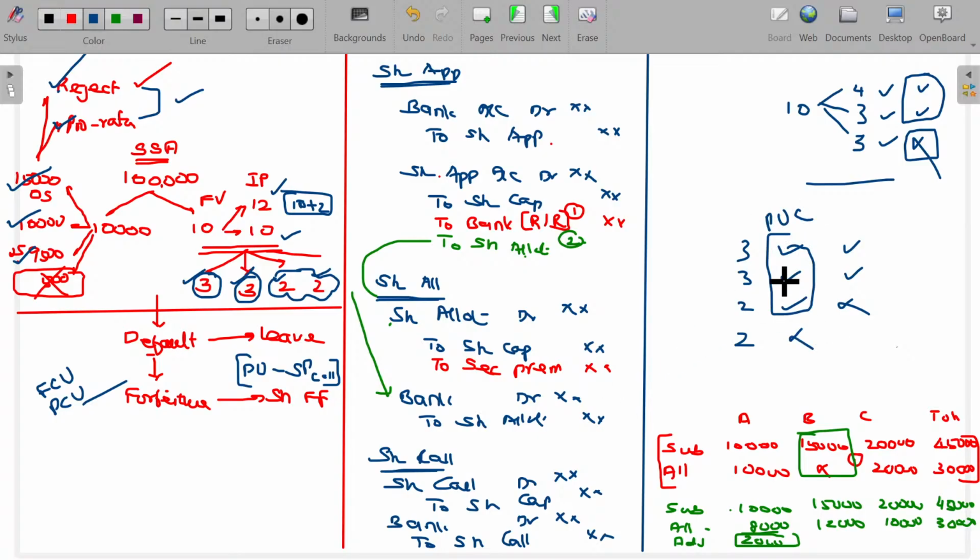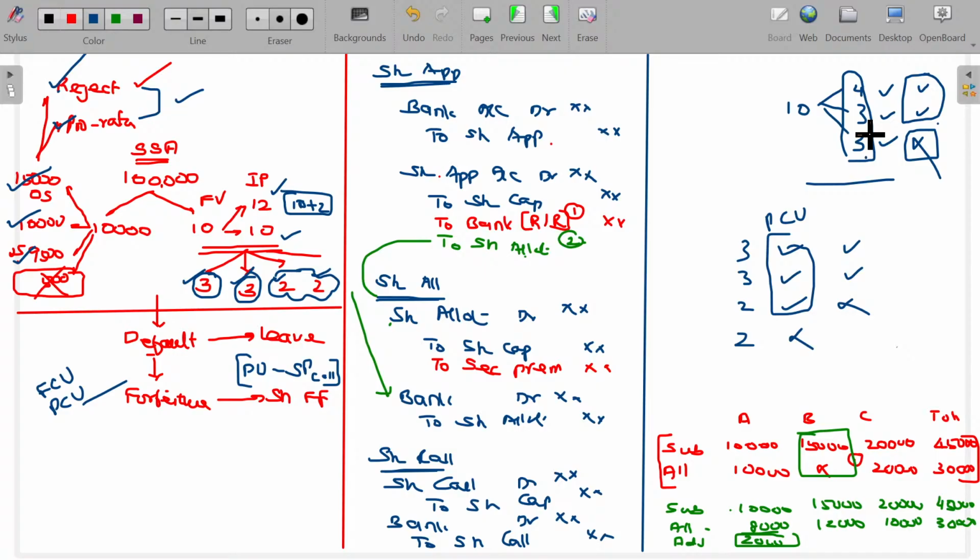At the partly called up state itself, there may be default. Even in that partly called up state, immediately the shares may be forfeited. This is called forfeiture of partly called up shares. I called up fully, sir, but he has not paid one due, so I forfeited. Then it is called forfeiture of fully called up shares. So we have 2 states, fully called up state and partly called up state, before the forfeiture.